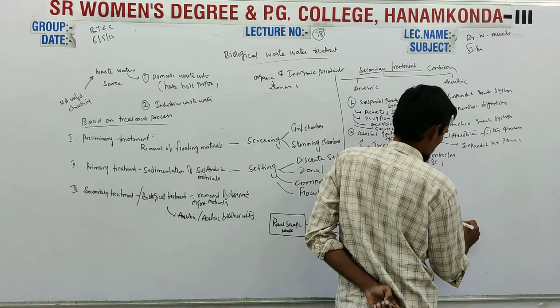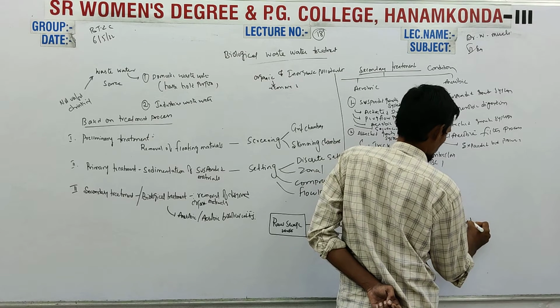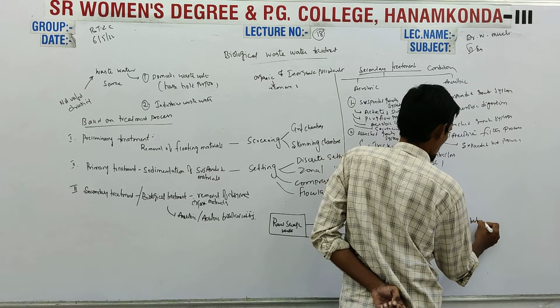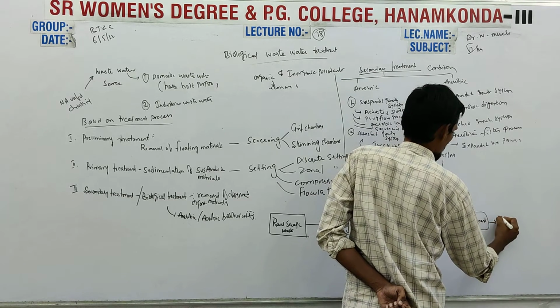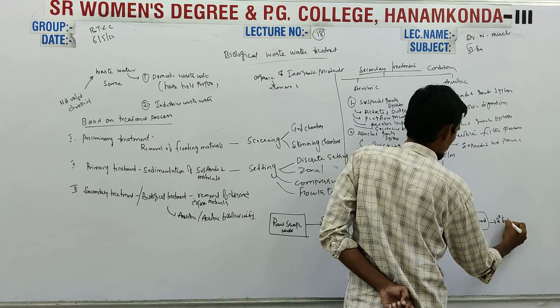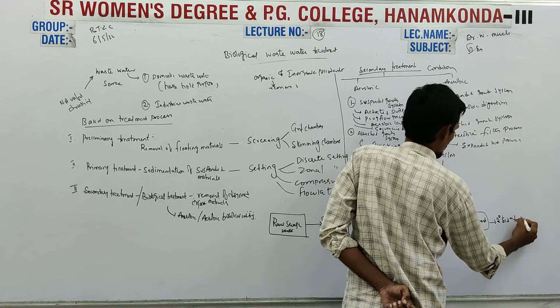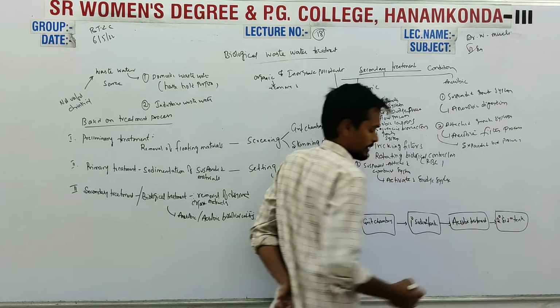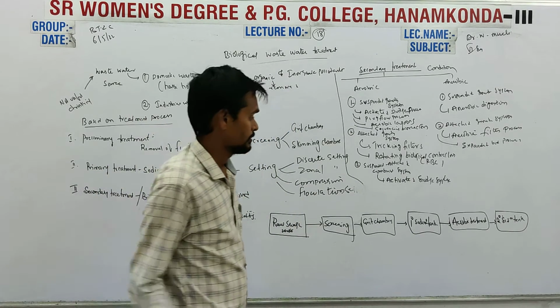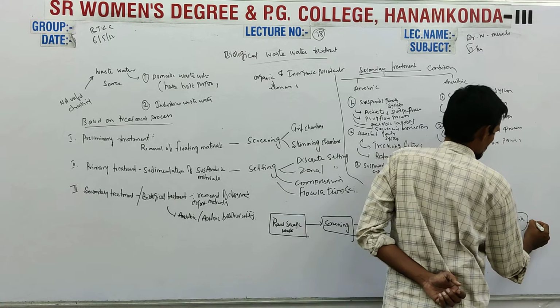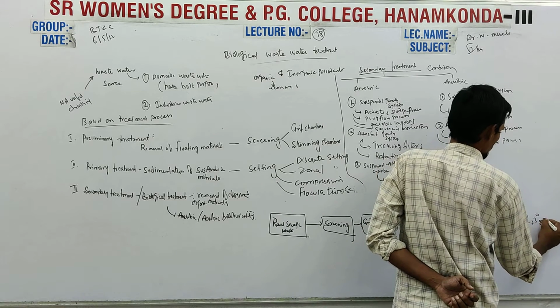After that, it goes for aerobic treatment. And next, secondary sedimentation tanks. And the final one is tertiary effluents.